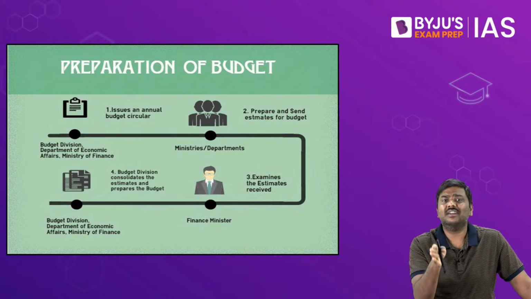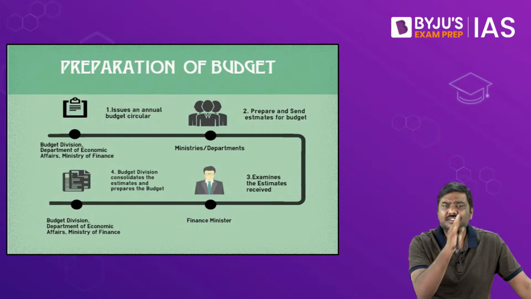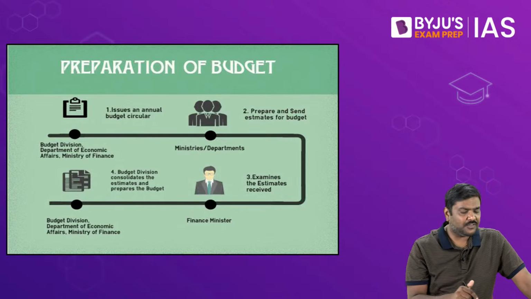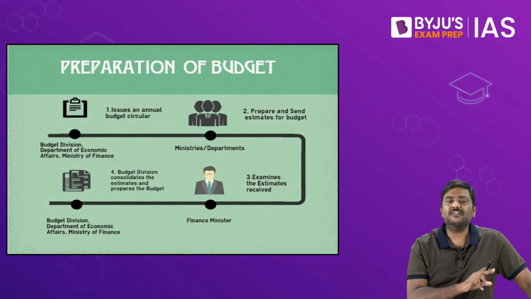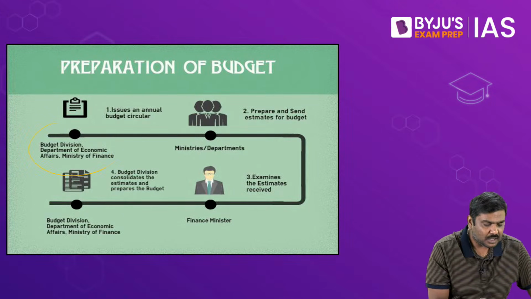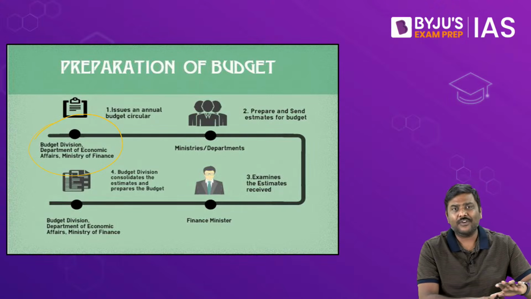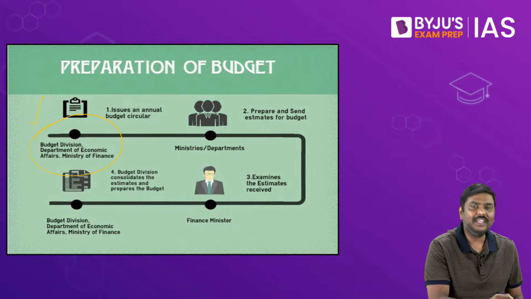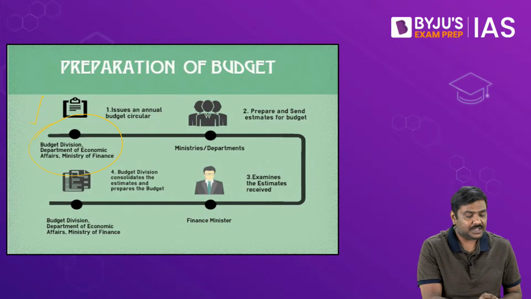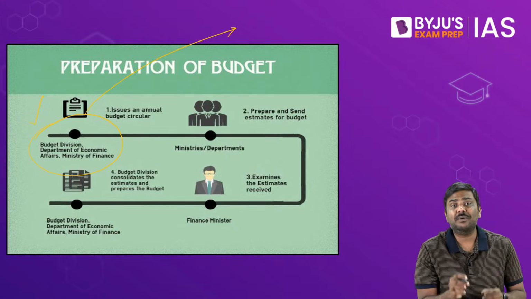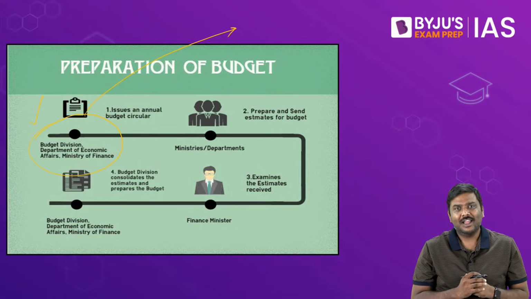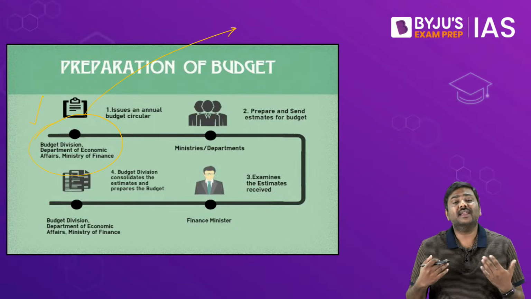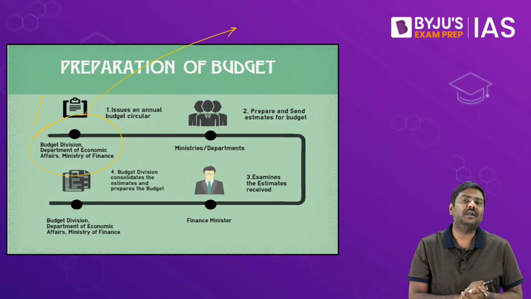How did they arrive at this particular decision or expenditure pattern? Basically the process that is followed is like this. First and foremost, you will have to remember this. And in fact, out of all the steps we are going to discuss now, this is the most important step. That is, who is responsible for the preparation of the union budget? And I am using the term union budget here. Please remember this. Why? Union simply represents the central government.